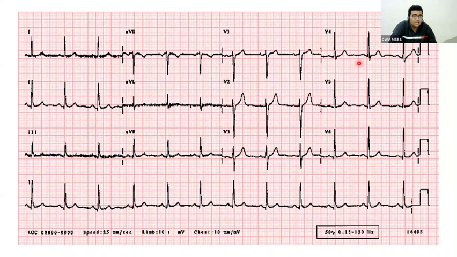This kind of ECG we call a 12 lead ECG. Why is it called a 12 lead ECG? Because it is recorded by 12 electrodes. I will show you the 12 electrodes in this ECG. V1, V2, V3, V4, V5, V6, I mean V1 to V6. More than that, AVR, AVL, AVF. More than that, lead 1, lead 2, lead 3.